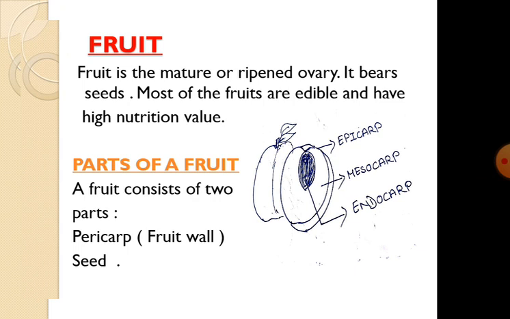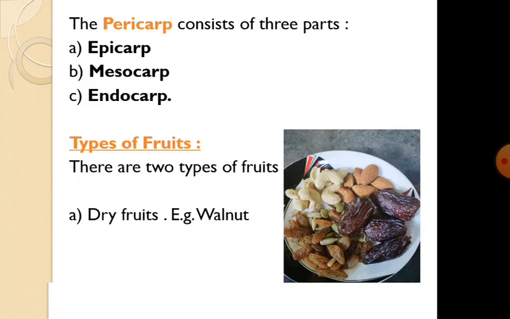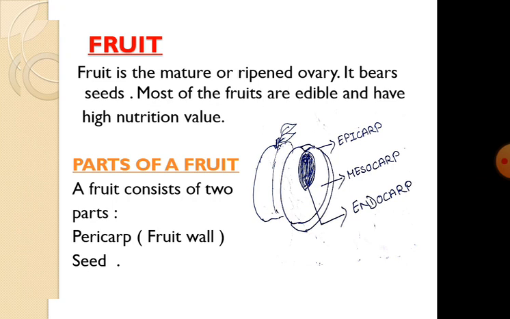Parts of a fruit. A fruit consists of two parts, pericarp and a seed. The pericarp develops from the wall of the ovary. It consists of three parts: epicarp, mesocarp and endocarp. Epicarp is the outermost thin layer. Mesocarp is the sweet and fleshy middle part. Endocarp is the innermost hard part and it contains seeds.